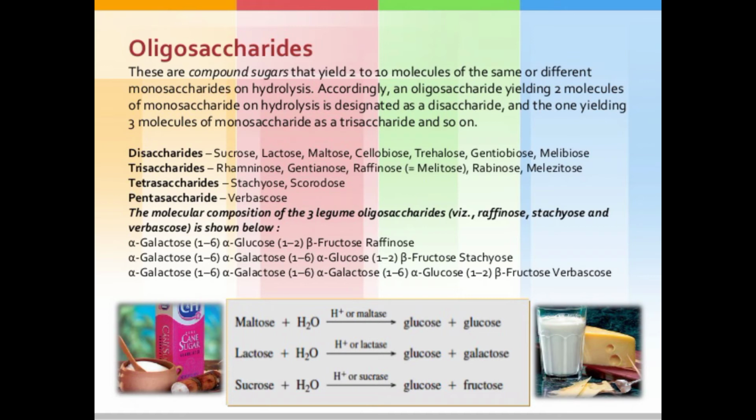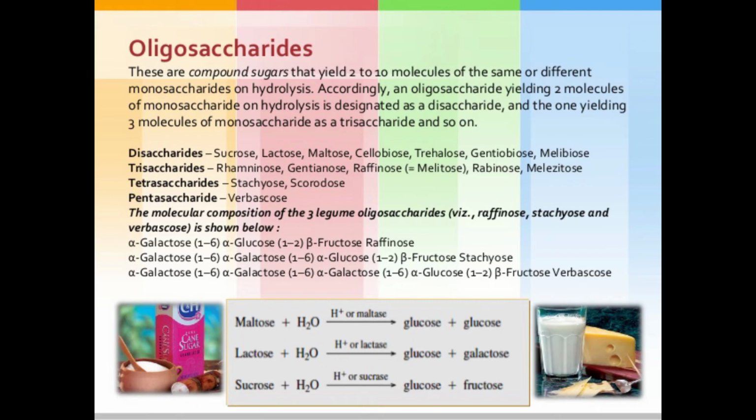In non-reducing sugars, both groups are present, the aldehyde and the ketone group, so they are not easily reactive. So that is the disaccharide.